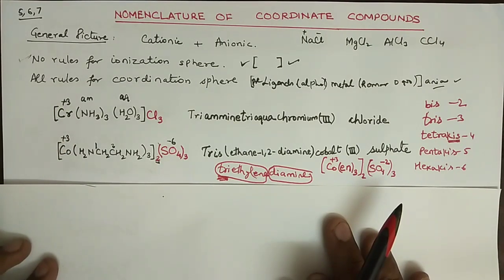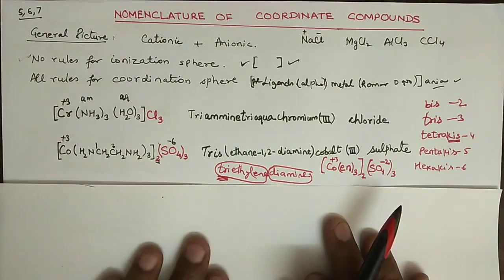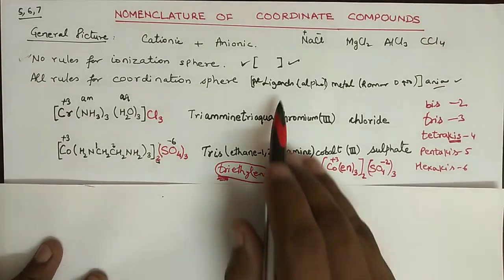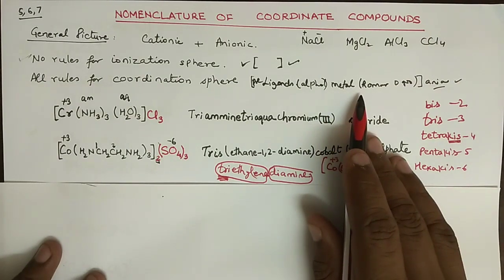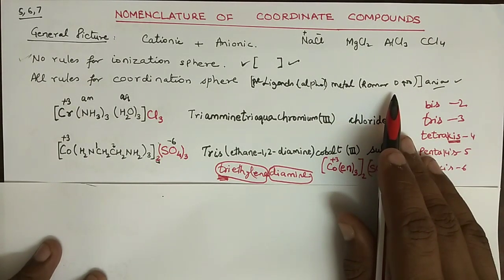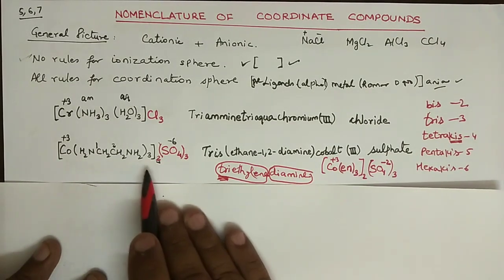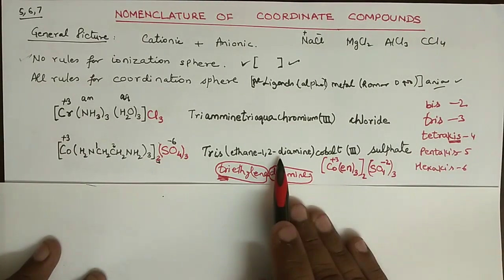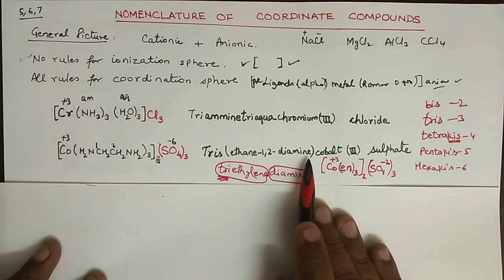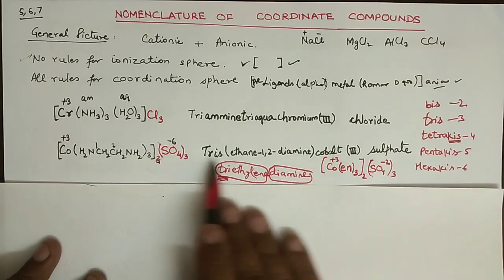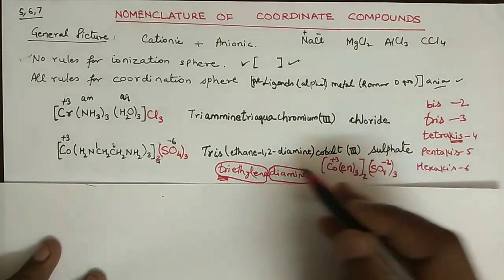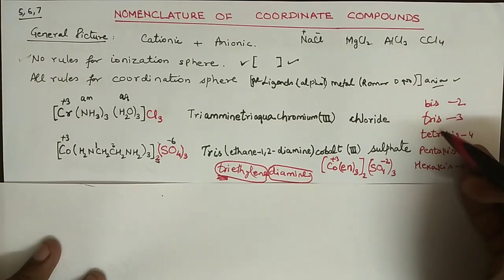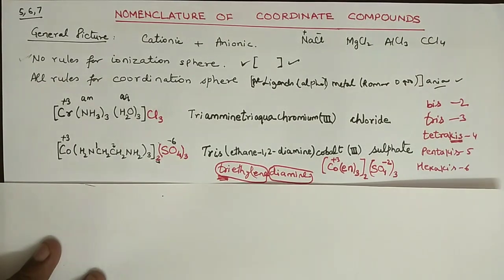Now, what rules have we understood from these examples? First rule, everyone knows that ligands must be written in alphabetical order. After that, we have to write the metal with its oxidation state in Roman numerals. The second rule is that if the name of the ligand already contains the prefix di, tri, tetra, etc., and such a ligand is repeated multiple times, then you do not repeat the prefix tri, tetra, di. Instead of that, you are going to indicate the multiple times using these prefixes bis, tris, tetrakis, etc.